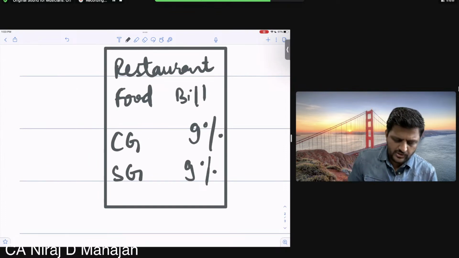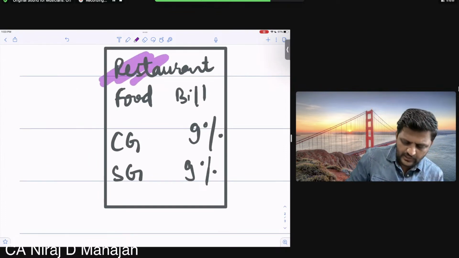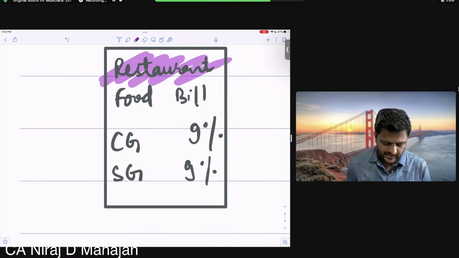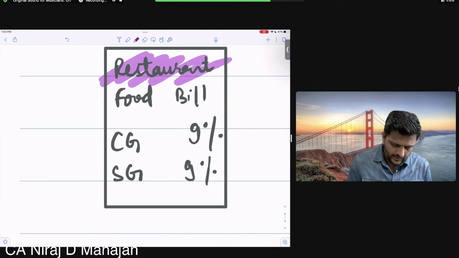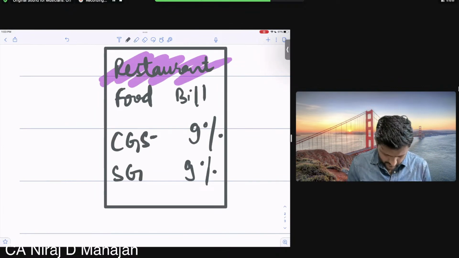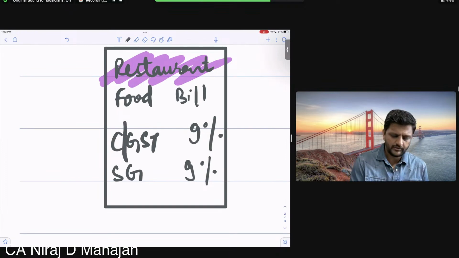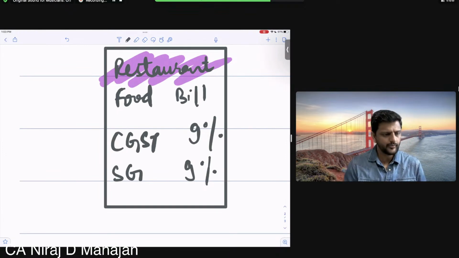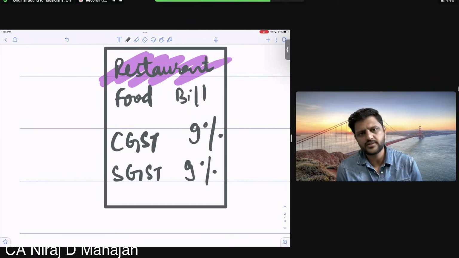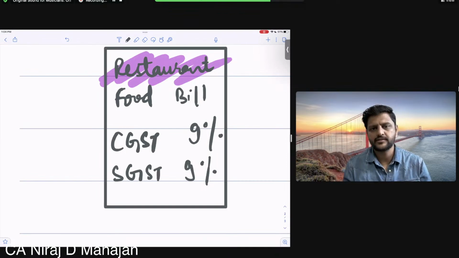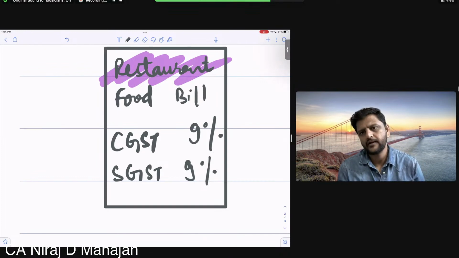So this restaurant owner will accordingly pay CGST. The central government's GST bachcho will be paid to the central government. And the state government's GST bachcho will be paid to the state government, but in the same transaction itself. Clear to everybody? Let's go ahead.